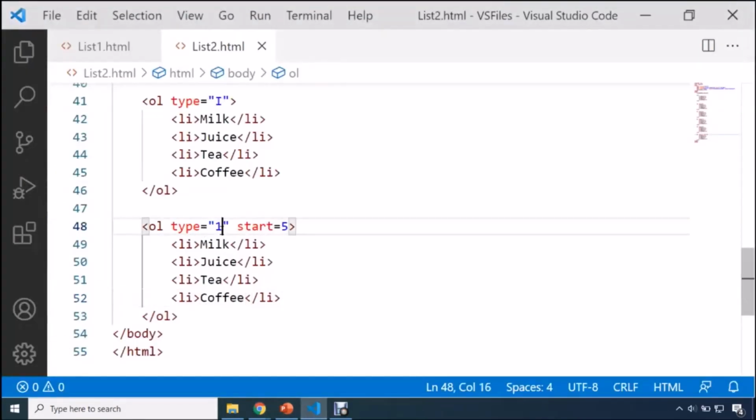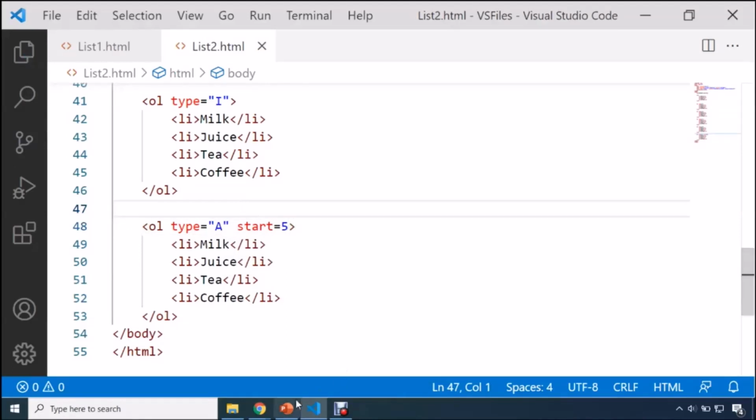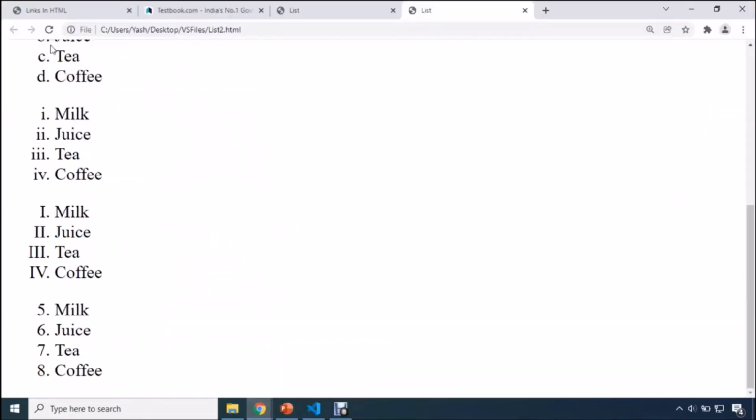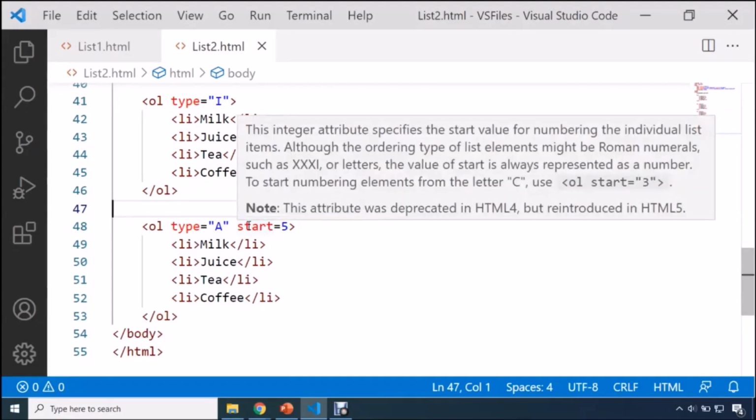And it is applicable on Roman numbers as well. It is applicable on alphabets as well. How? So if I change this type from 1 to capital A, then what will happen? Let me click on save. If I refresh the page, this time you will have your list of items starting with E, F, G, H. If here you write small a, then the list will start with small e. Then if you write Roman numbers, then the list will start from here.